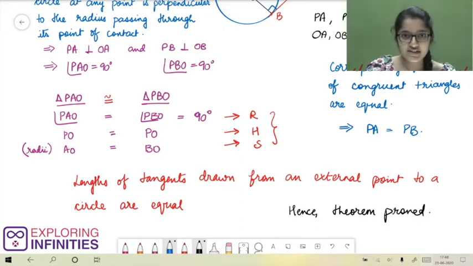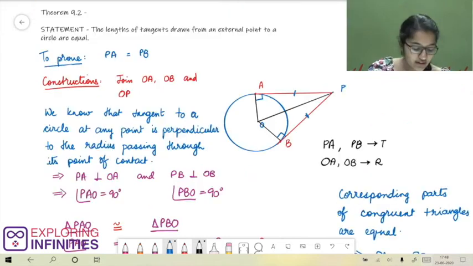This proof is pretty simple, wasn't it? Let us go through the steps that we followed in order to prove this theorem. The theorem that we have to prove is the lengths of tangents drawn from an external point to a circle are equal. So we considered a circle having center O and an external point P. Tangents PA and PB have been drawn from this external point to the circle.